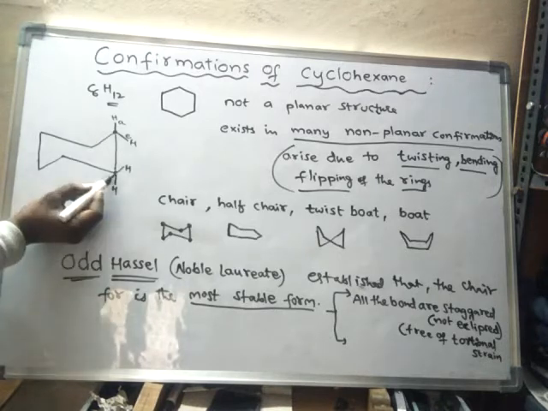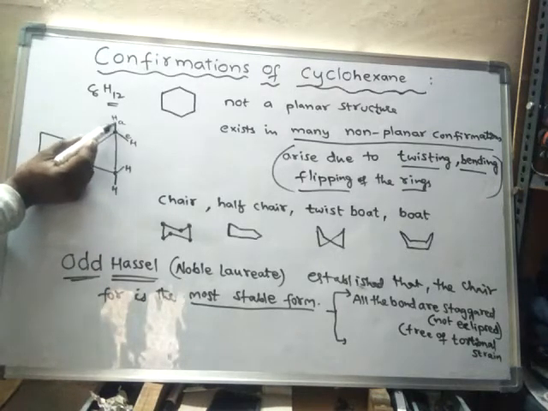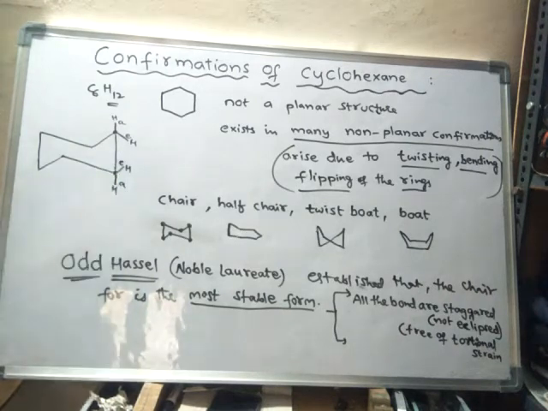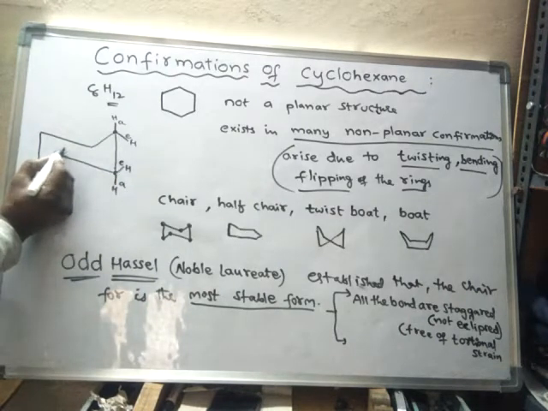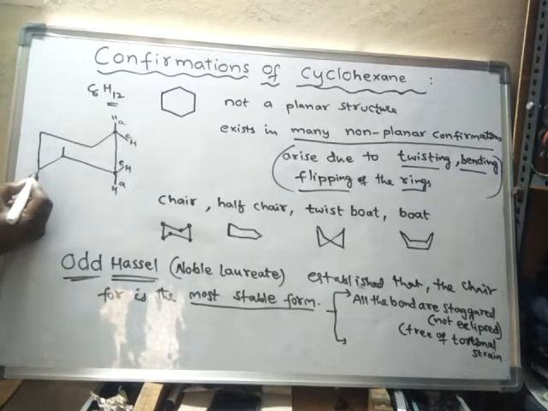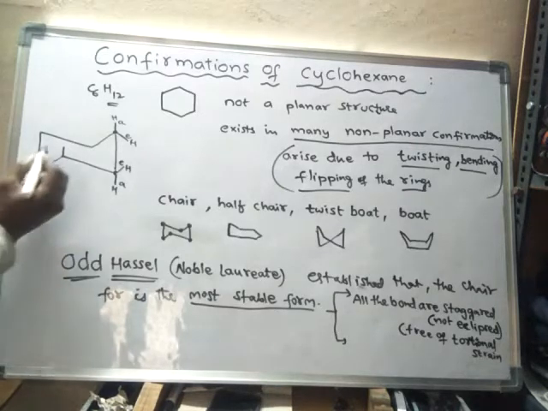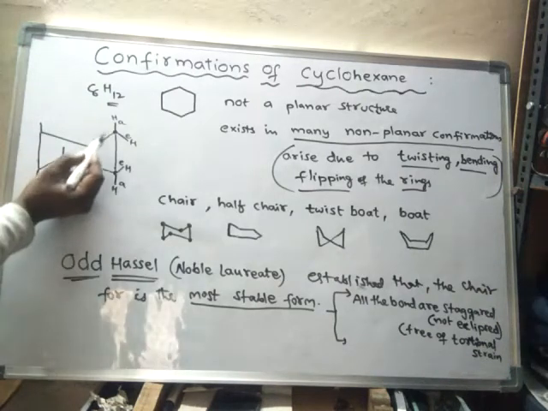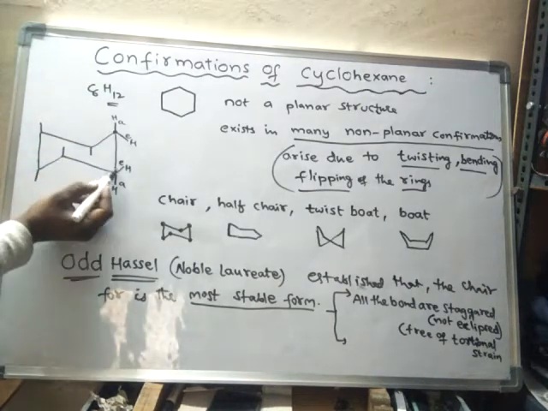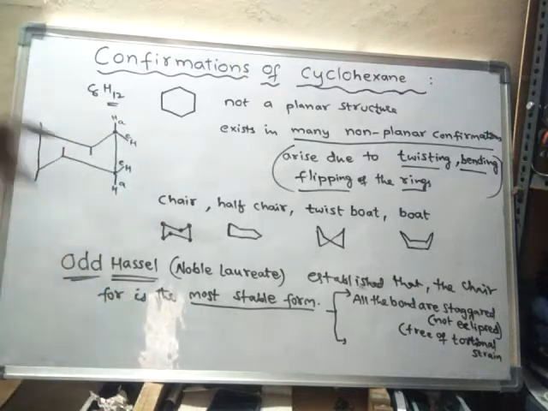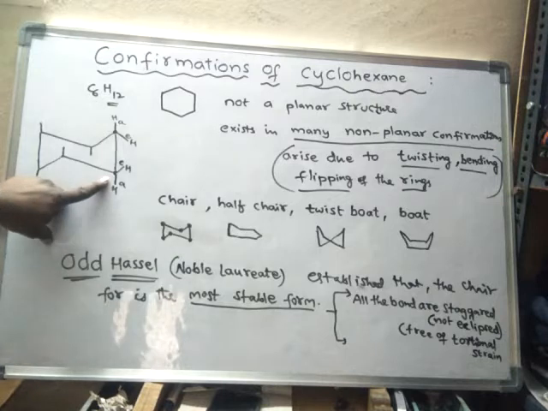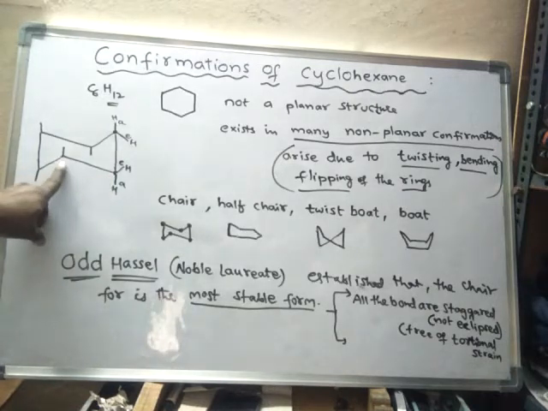So alternately, this axial position is upward, the next axial position is downward, and so on, alternating upward and downward. So like this, axial positions are placed one upward, its successive axial position downward, and its successive axial position upward.